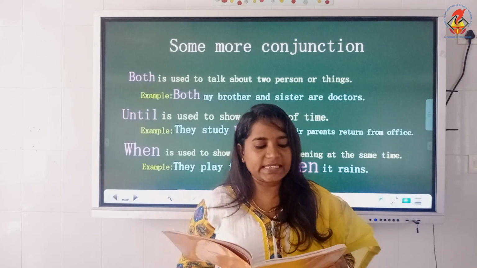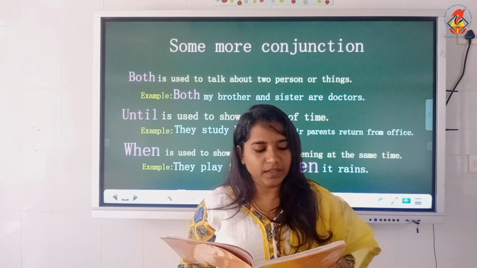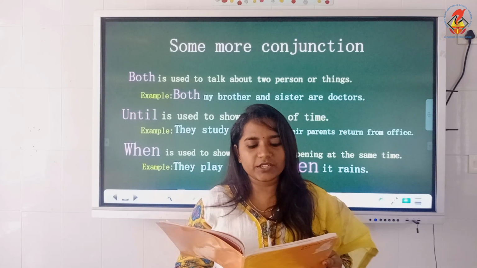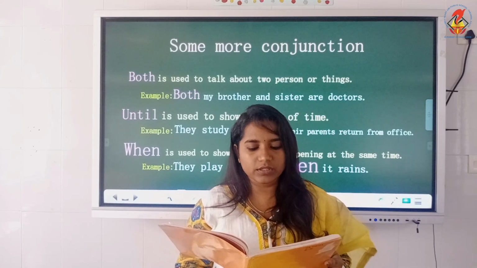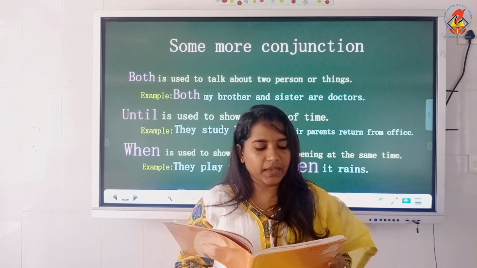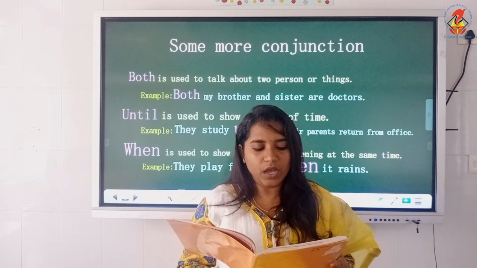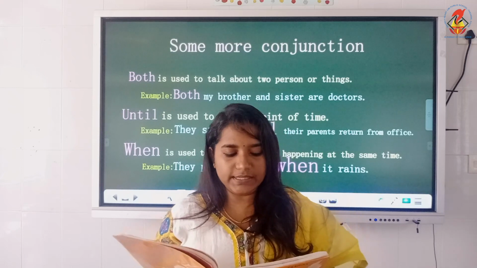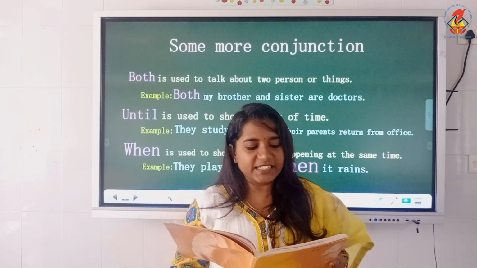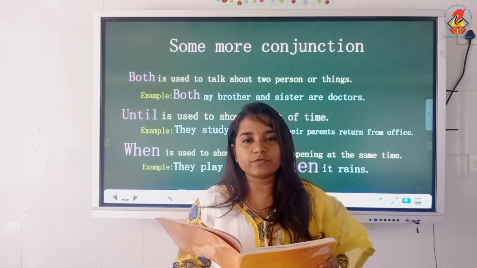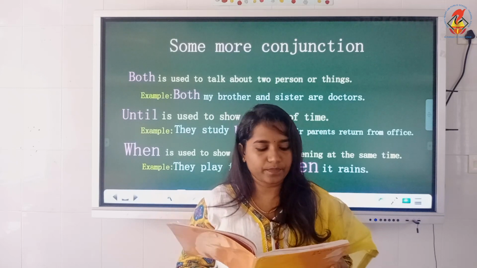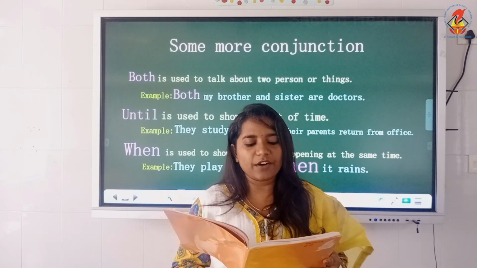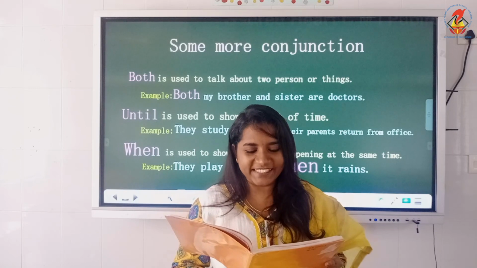Now exercise D is fill in the blanks. Fill in the blanks with the correct conjunctions from those given in the box. The options are because, and, if, or, both, when, but, until. The first one, we study dash, our father comes from office. So, it's a point of time. We study until our father comes from office.